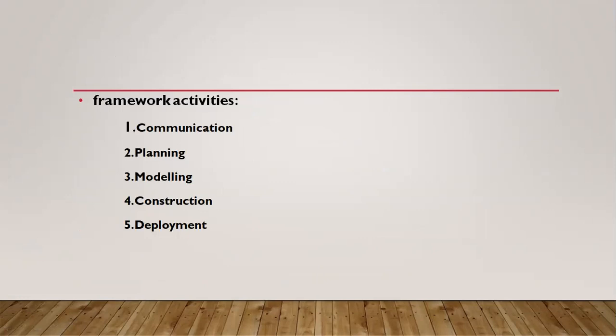Coming to the second slide, here we have framework activities. These general framework activities we have discussed in the software process itself. Again, I'll briefly go through these five framework activities. What is the first framework activity? Communication. Communication in the sense that in this activity, we gather the requirements from a customer.